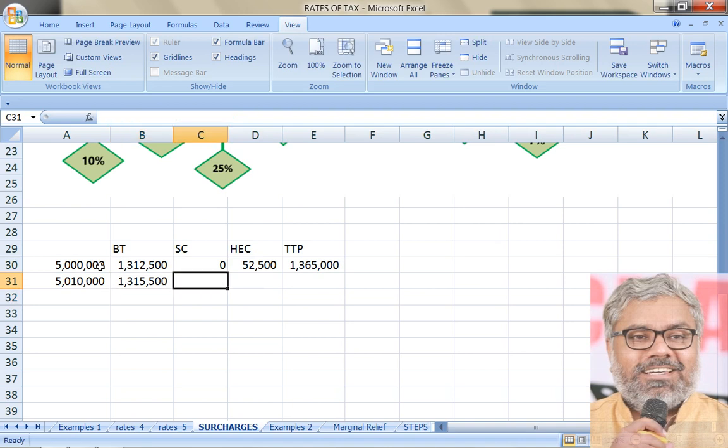But what is the speciality here now? Here there is a surcharge. Surcharge has come into the picture. Why? Because the income of the assessee has exceeded 50 lakhs. The moment it exceeds 50 lakhs, it is only a condition. You may say that here the difference is only 10,000. We don't care. When the assessee's income exceeded 50 lakhs, automatically the surcharge will be applicable at a rate of 10%.